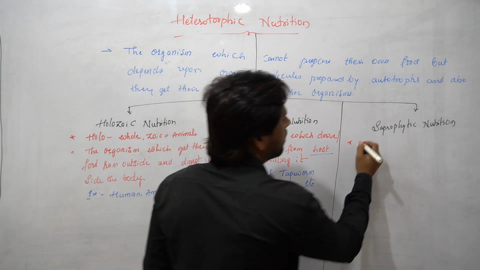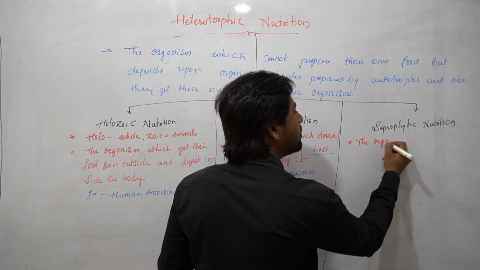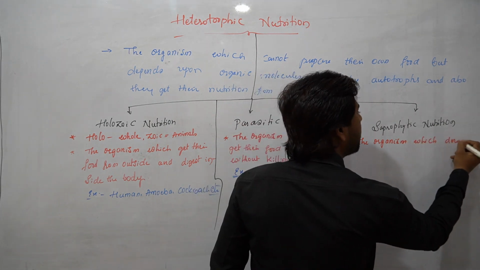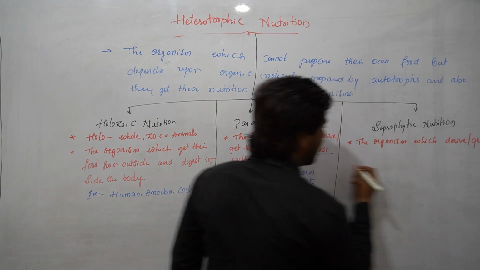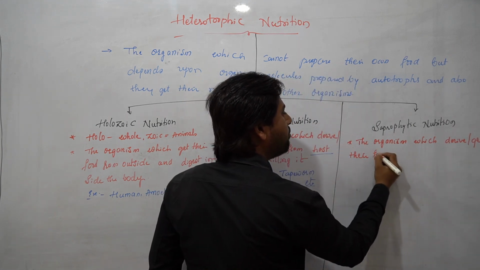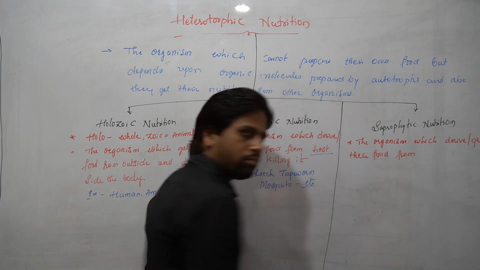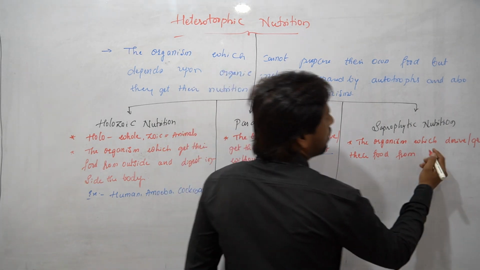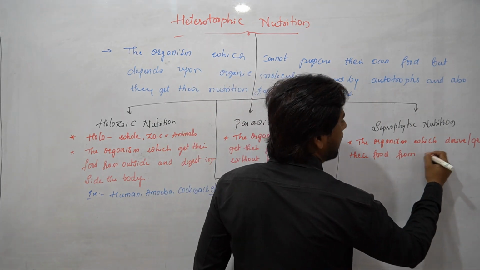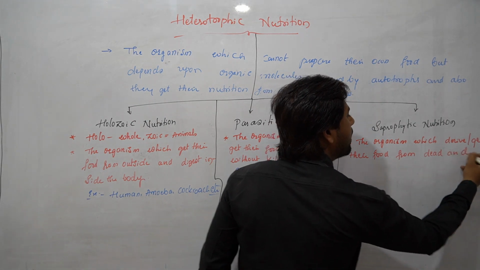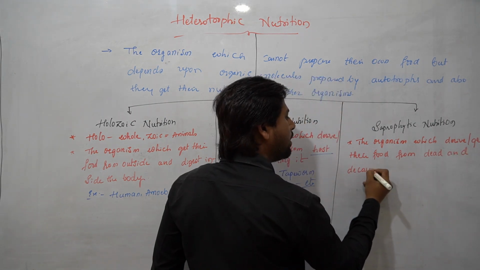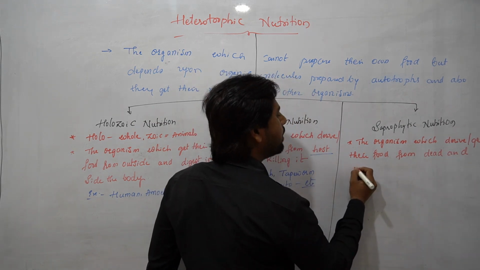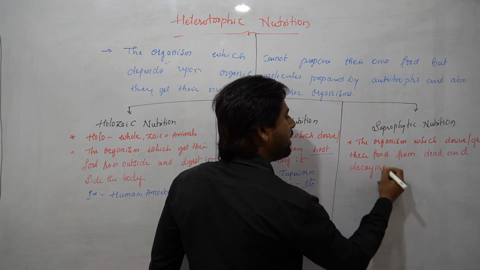Saprophytic nutrition is nothing but the organisms which derive or get their food from dead and decaying matter.